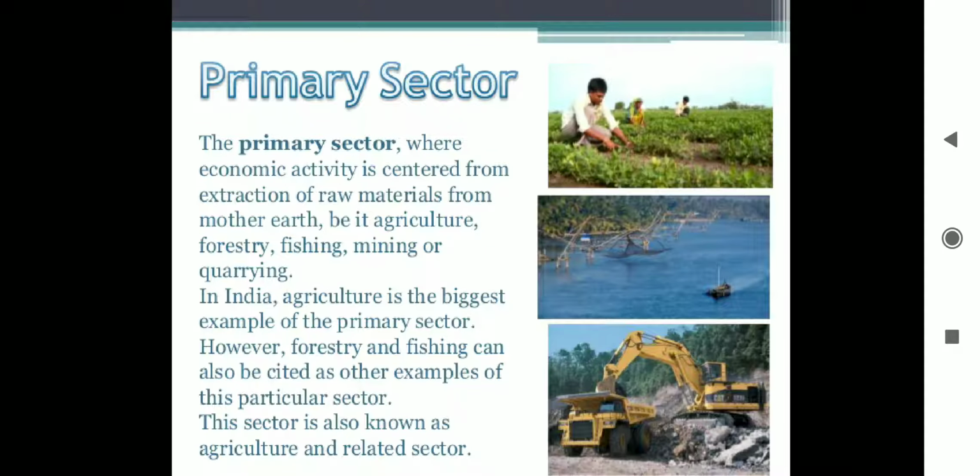First is primary sector. The primary sector where economic activity is centered from extraction of raw materials from Mother Earth, be it agriculture, forestry, fishing, mining or quarrying. In India, agriculture is the biggest example of the primary sector. However, forestry and fishing can also be cited as other examples of this particular sector. This sector is also known as agriculture and related sector.